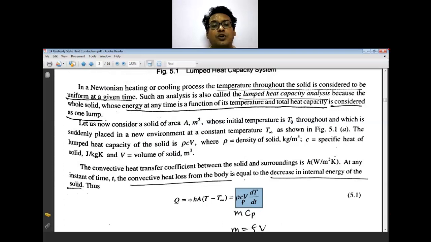But the unit of Q is watts, so you have to divide by the time. That is the change in time taken into account.